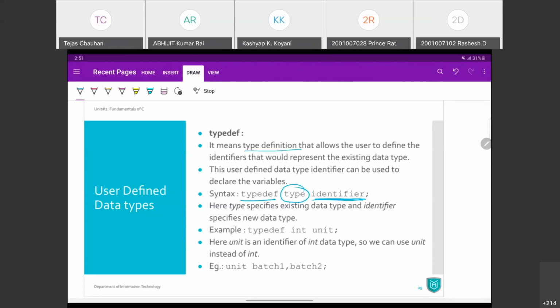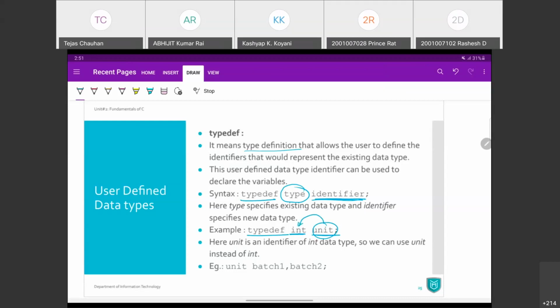Let's say an example, let's say I integer को मैं नया नाम देना चाहता हूँ unit. So I can write typedef space int space unit. अब ये unit जो है वो नया नाम दे दिया मैंने, but actually वो integer ही है, nothing else.